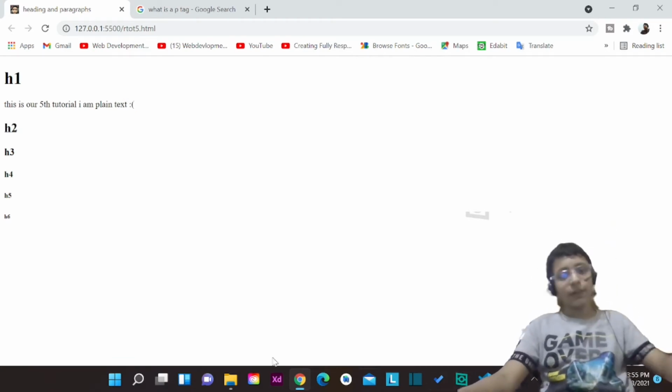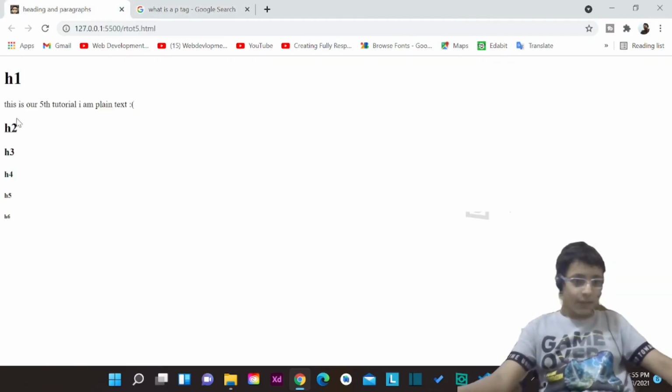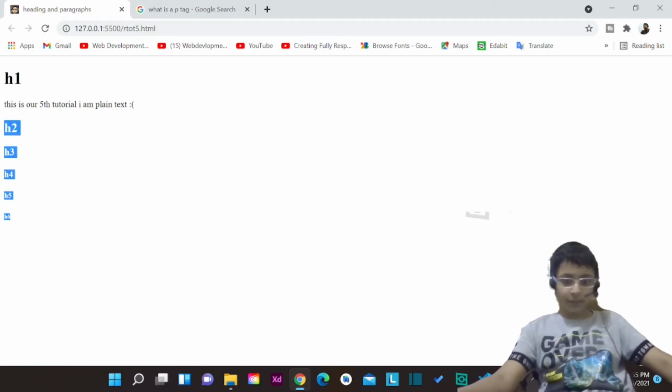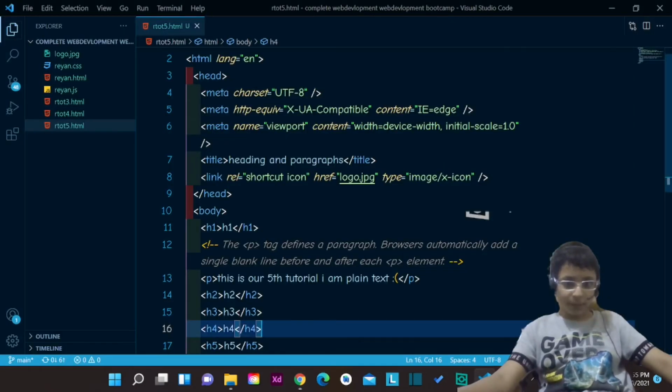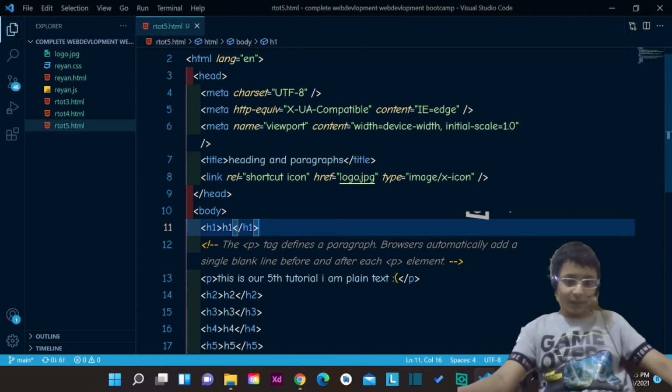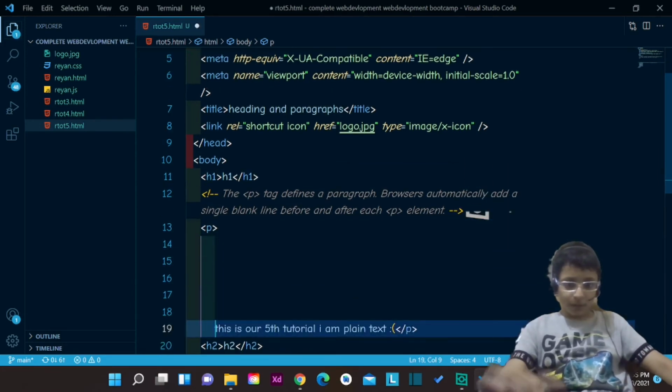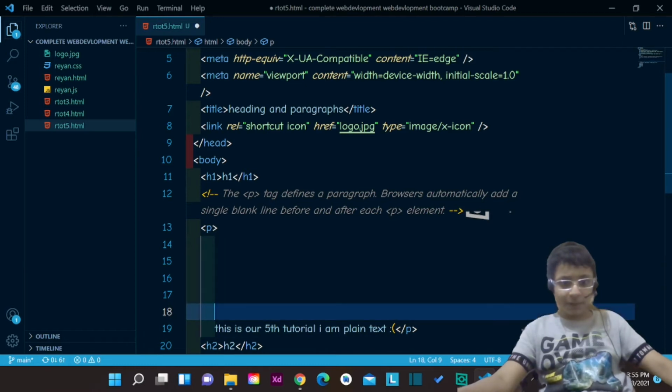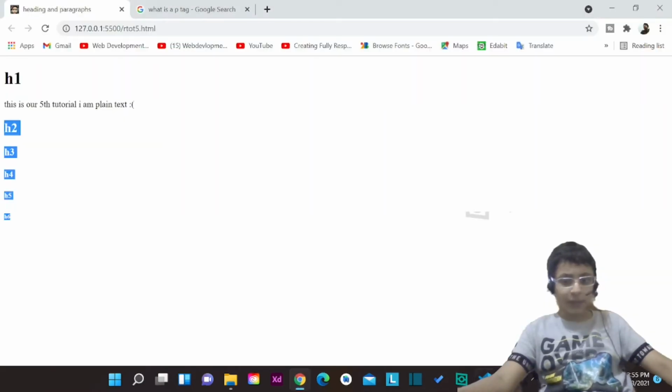Okay. And now let's talk about line breaks. And what is a line break? You know that these all are called white spaces and they're completely ignored by the browser.